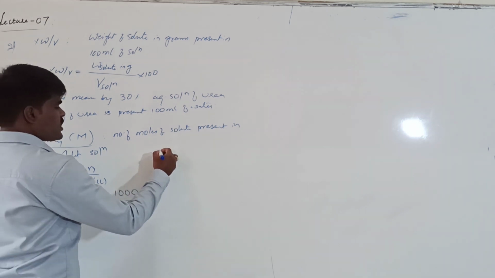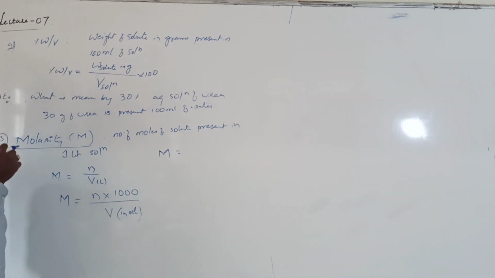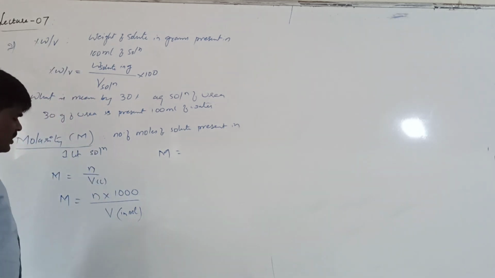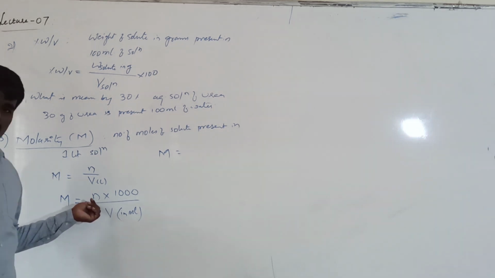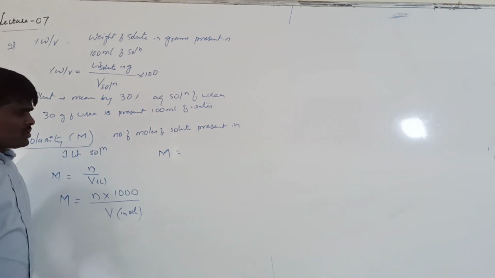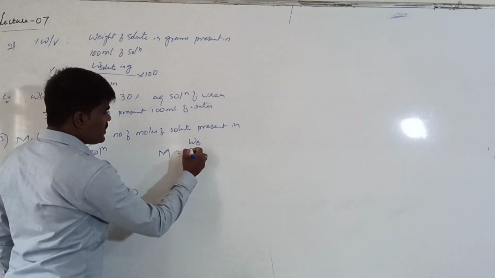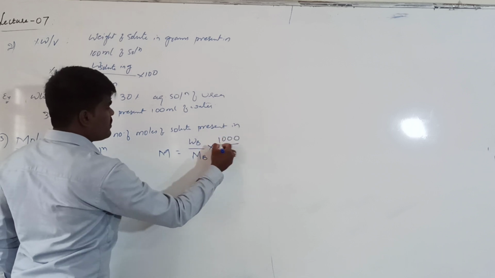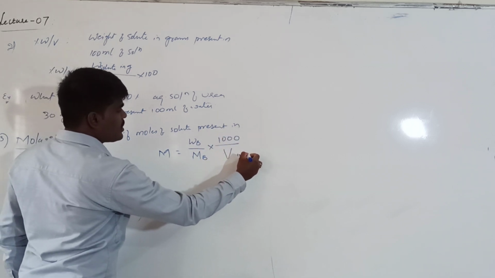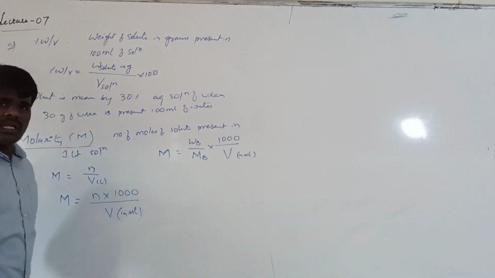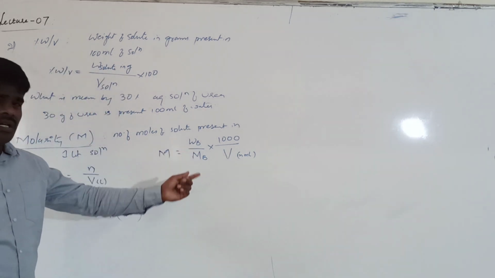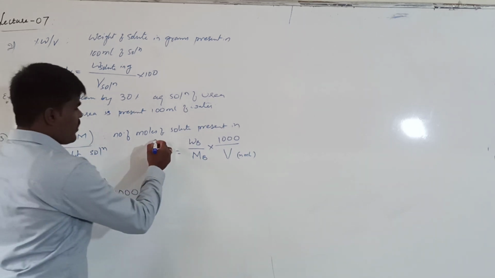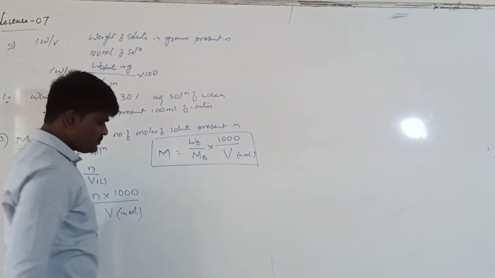Or otherwise, it may also be expressed, if you replace this n, what is n? Number of moles. How to calculate number of moles? Mass upon molar mass. Whose number of moles is it? Is it solute or solvent? It is basically solute. So we can also replace this with weight of solute upon molar mass of solute into 1000 by volume of solution in ml, where WB stands for weight of solute, where MB stands for molar mass of solute. Right? This is the formula of molarity of a solution.